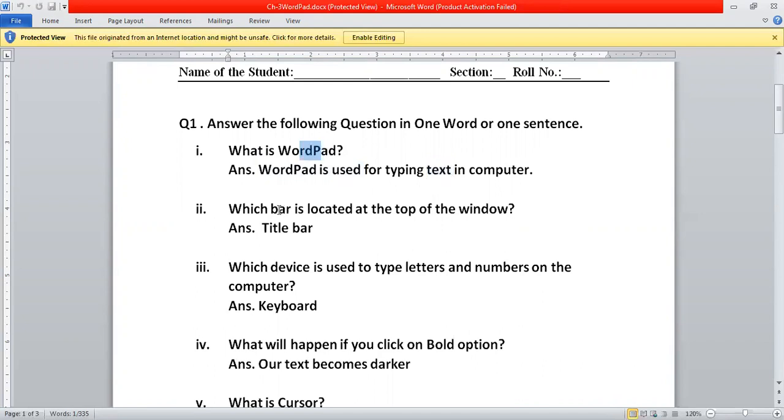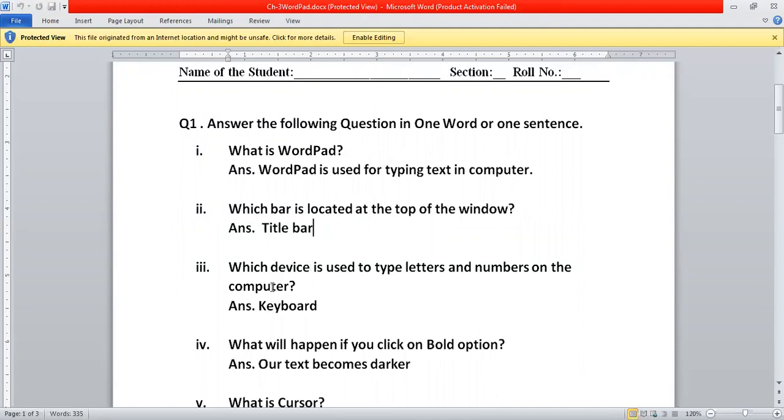Okay. Now the next question is, which bar is located at the top of the window? Yes, girls. Which bar is located at the top of the window? It is the title bar. Title bar is this bar that is located at the top of the window, and it displays the name of the window. Can you all see it over here? It is written chapter 3 WordPad docs. That means it is showing that it has the question answers of the WordPad chapter. So what is the title bar? It is present at the top of the window.